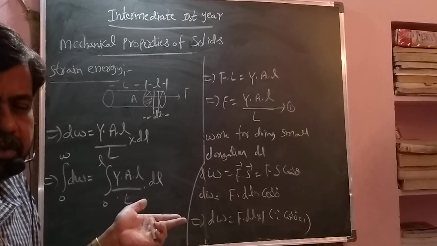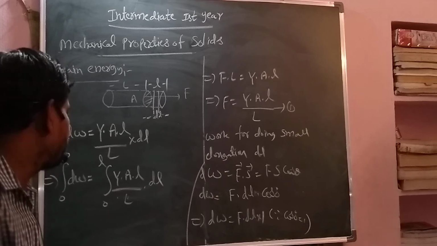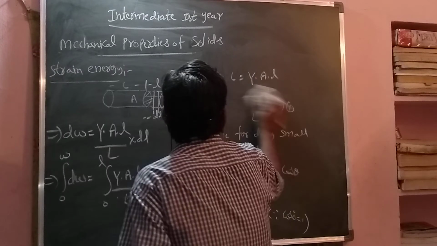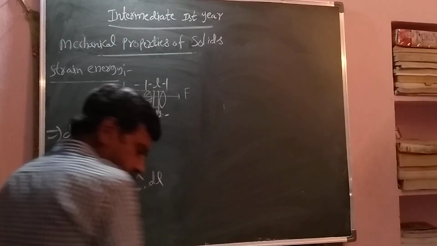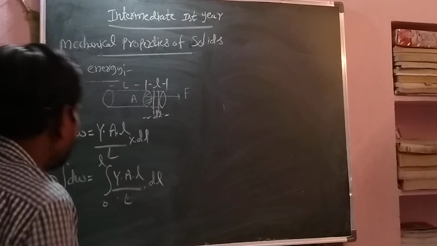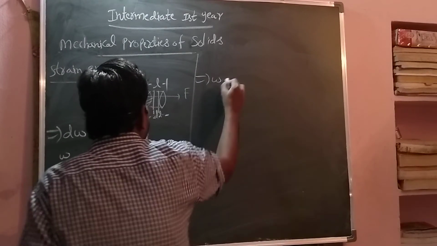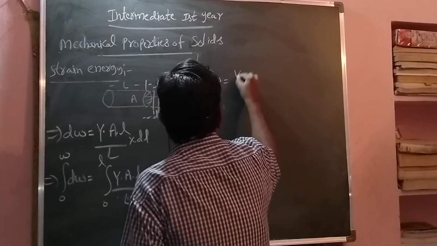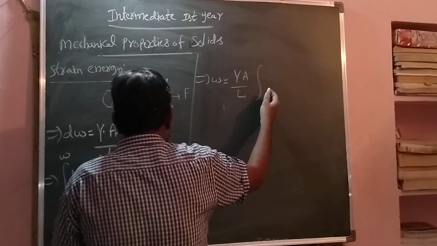Now you take this as, we are writing this as W equals Y, A, L constant. So Young's modulus, area of cross section and length are constant. And for the integration, you write here l into dl, 0 to L. Here also, one step you write dw, 0 to W.